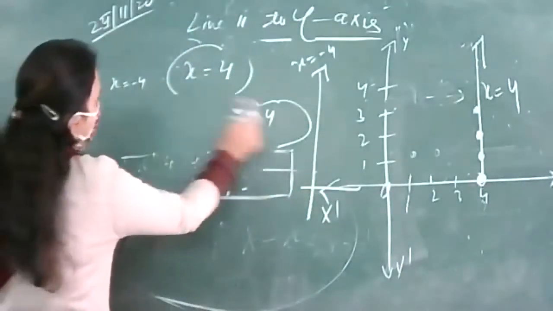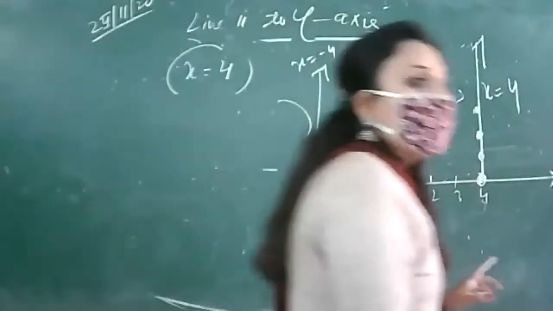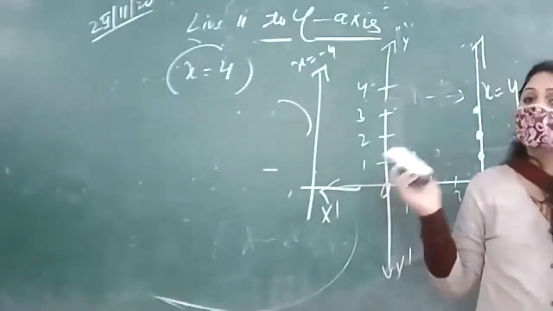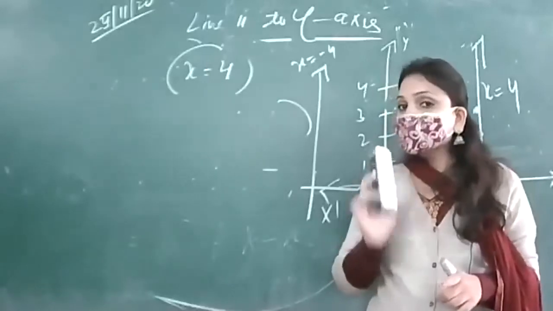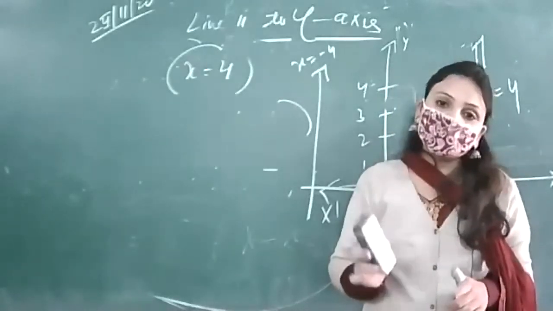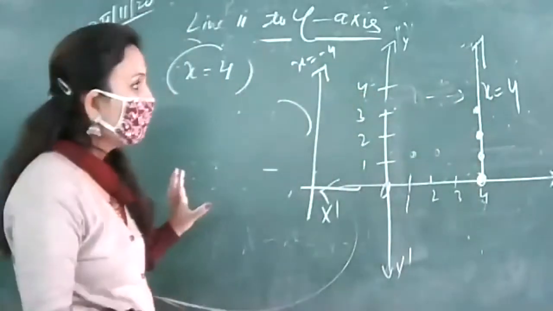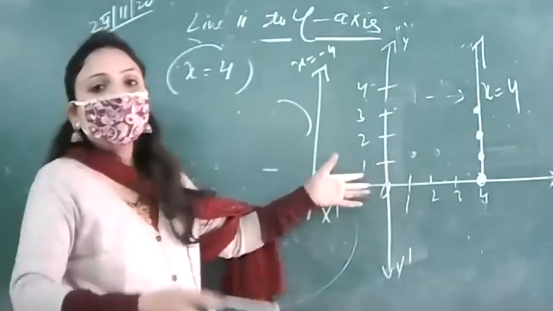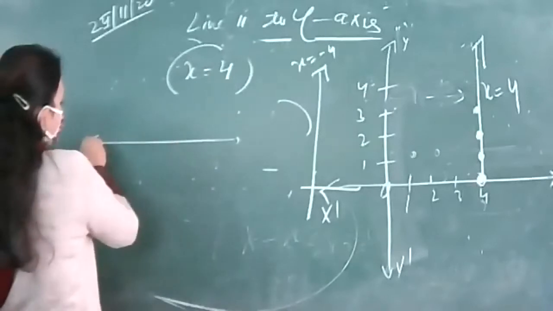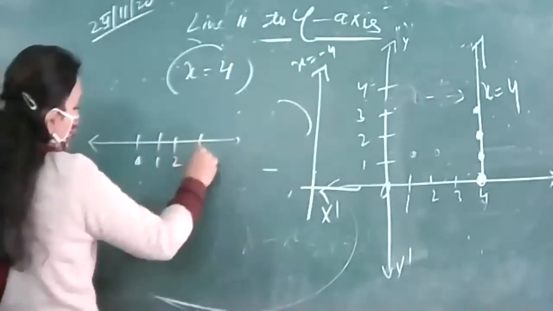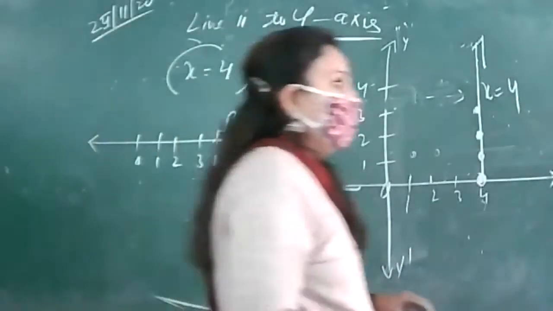So if someone is asking you what is the geometrical representation of x is equal to 4 in two variables, you will draw and you will write as well that in two variables x is equal to 4, it represents a line which is parallel to y axis at a distance of 4 unit from it, and in the case of -4 parallel to y axis but doesn't lie on the right, lies on the left side. Right? If I am talking about in one variable, then same answer will be there, that in one variable it represent a number on number line.